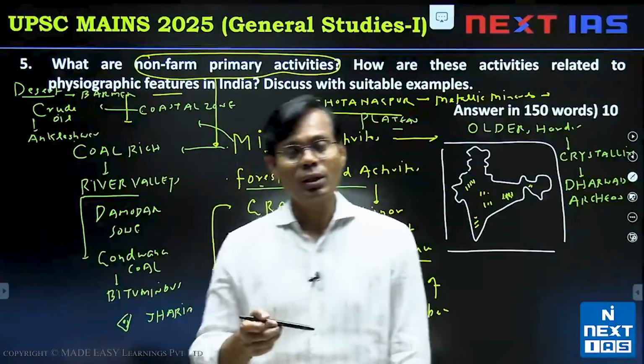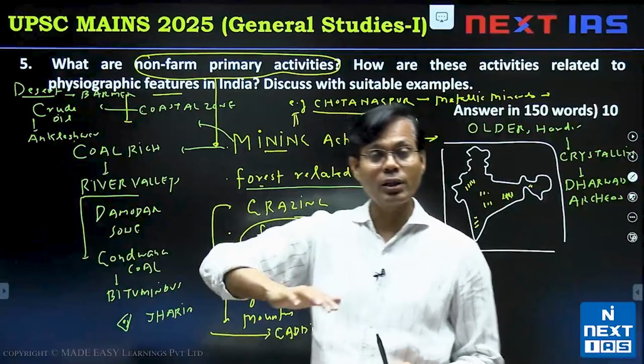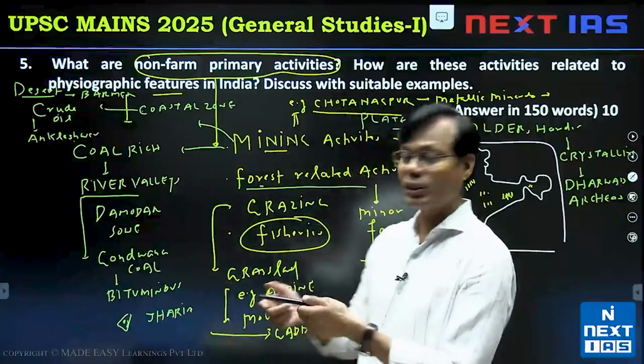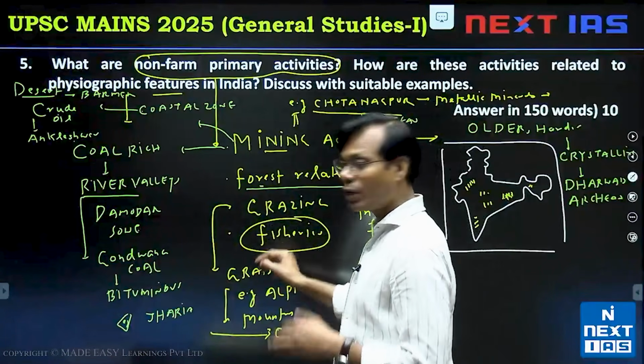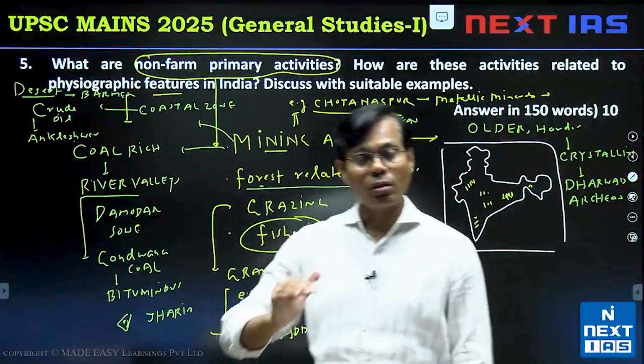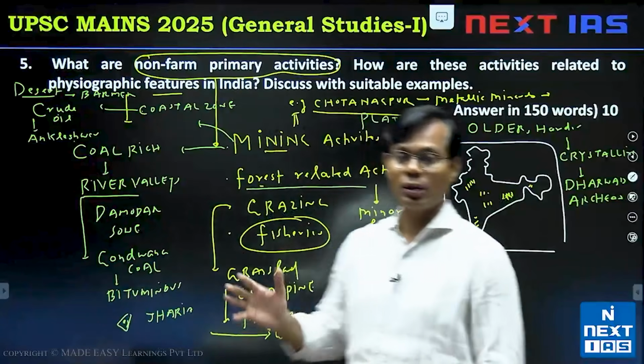Even in the last, the fisheries in the coastal area, you can add that we have a long coastline, more than 11,098 kilometer of coastline. India is full of rivers, India has a number of lakes also, and we have a variety of fish in that. So river fish, inland fish, and so on. So our physiography is so varied, and we have the chance of multiple activities. That should be the way.